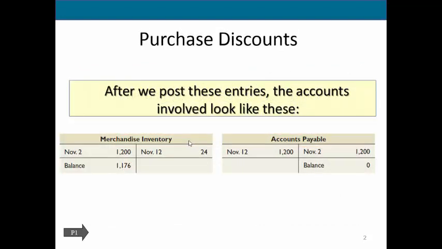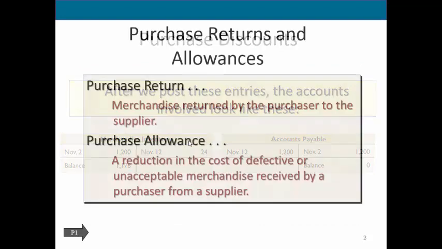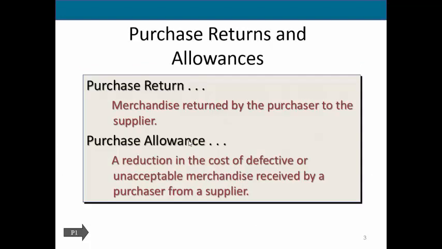So moving forward, we're now going to look at what we call purchase returns and discounts. And this is based on the idea that sometimes we purchase something and we decide that we don't want it or it's incorrect, so we will return it. Another idea here is a purchase allowance. Let's say that we as a company purchase something and for some reason we're sent something that is defective, or maybe it's the wrong color.